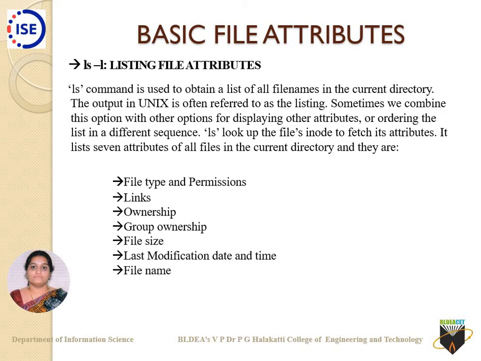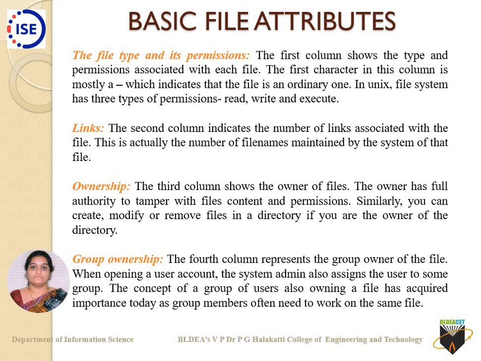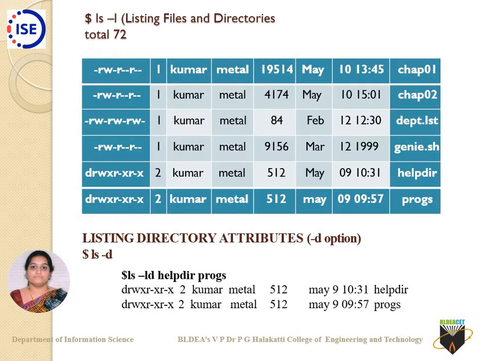Let me take an example and then I'll explain. You can see here, it is ls -l. The output will tell you total 72. How is the output displayed on the screen? Total 72 means 72 blocks of memory are consumed to store the data about all the files listed here, namely chap1, chap2, and so on until PROGS.